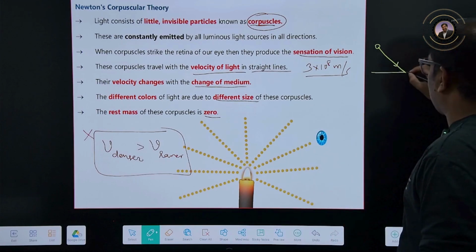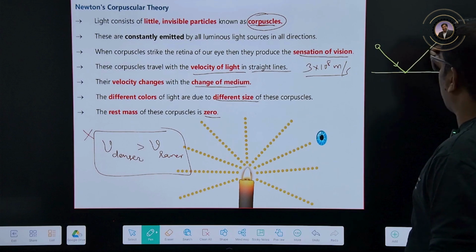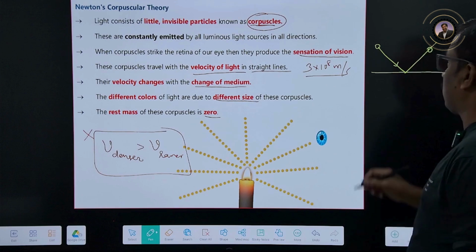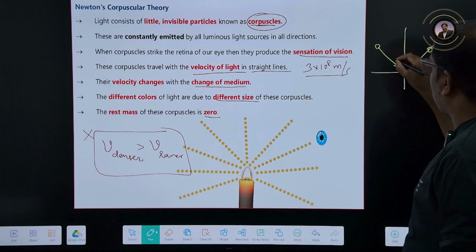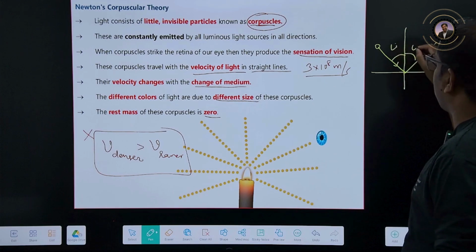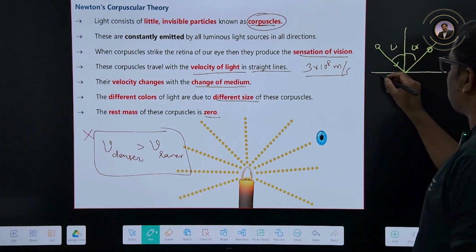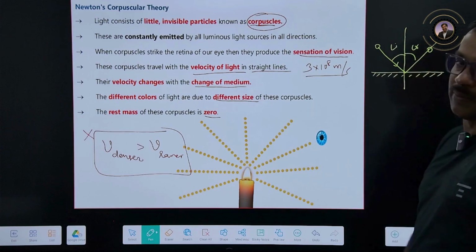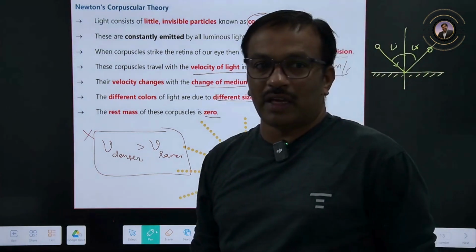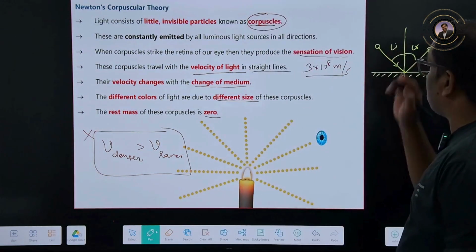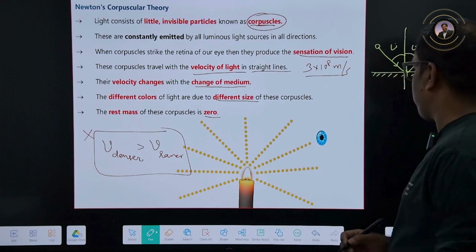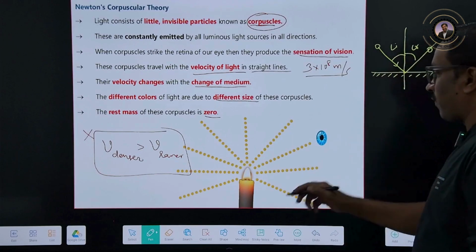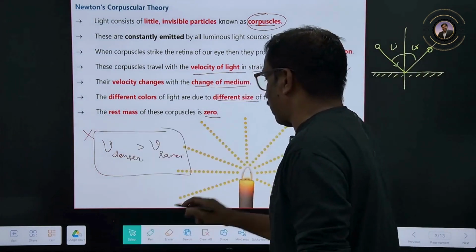Due to that repulsion, it is going to rebound back with the angle of incidence and angle of reflection both the same. How are these corpuscles reflecting? Every surface will repel the corpuscles. In that way he explained the reflection of light, and he also explained refraction of light. So how do we explain it now?